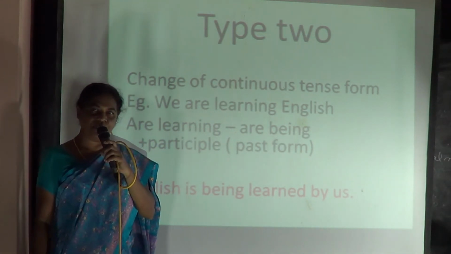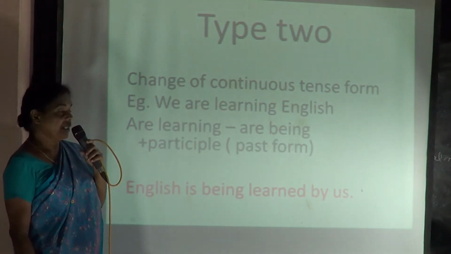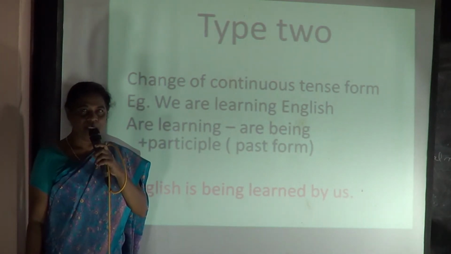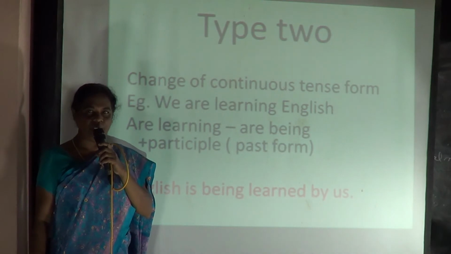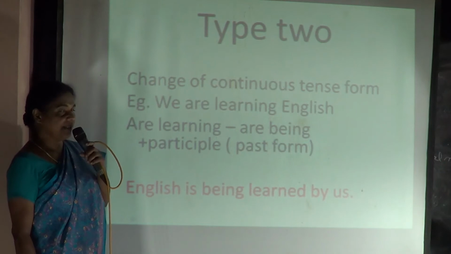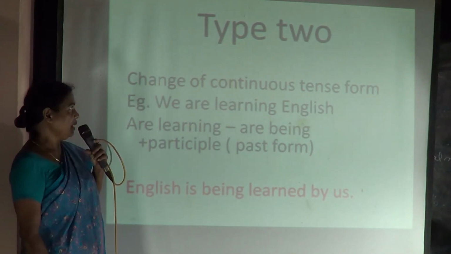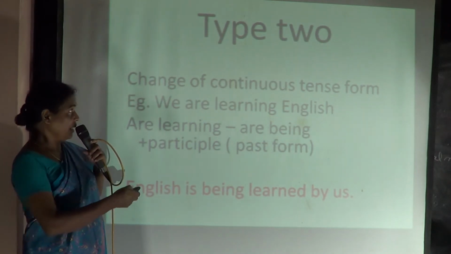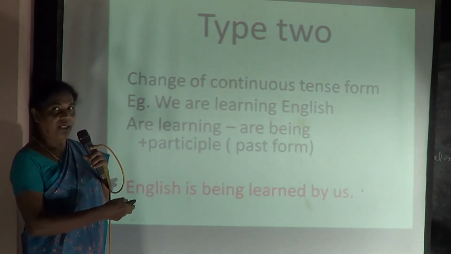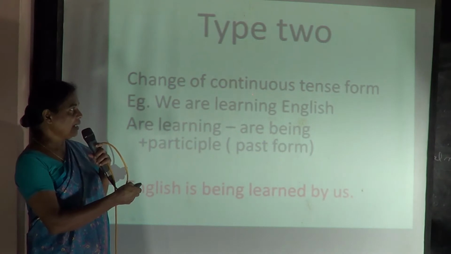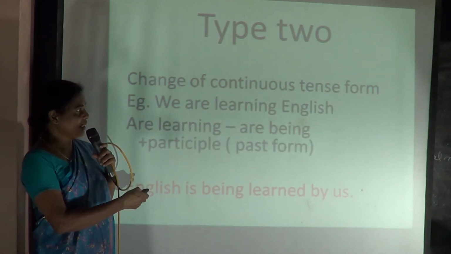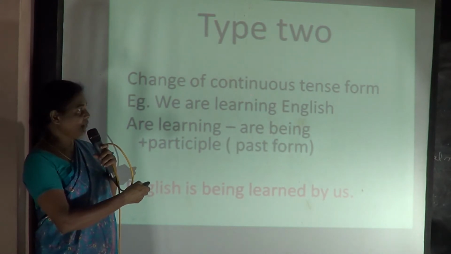And in our class for today, we are going to see the type 2 and 3 of the active and passive form, the active voice and the passive voice. Already we have learned the first type. And so we are going to see the second type, type 2. Here, when you look at over here, change of continuous tense form. Continuous in the sense it's a progressive form. Progressive form in the sense it's ing form. Hope it's clear for you.